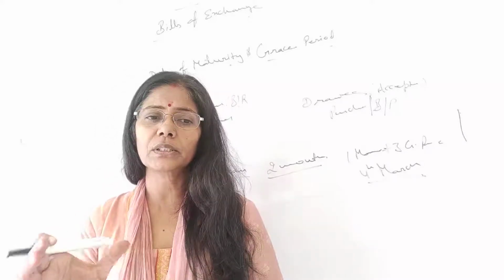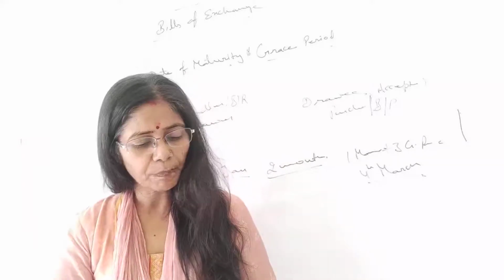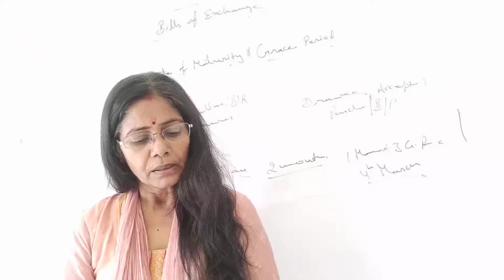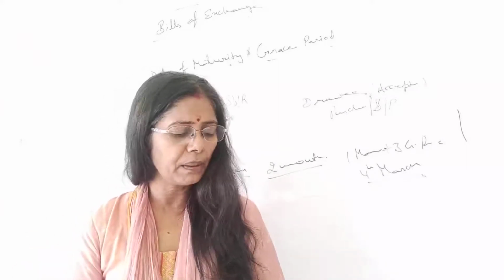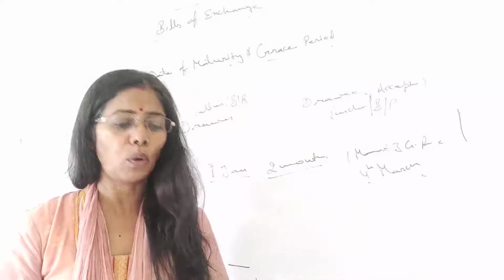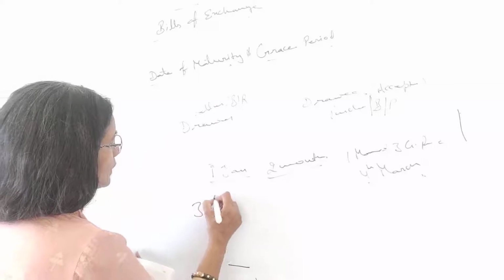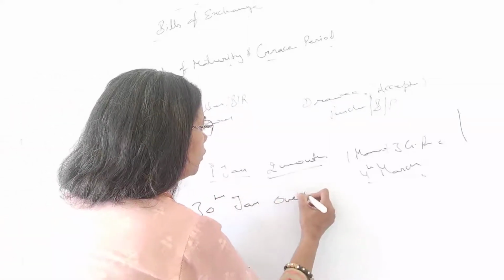There we just take it as the month completed. Let's take an example, you'll understand better. For the dates 29th, 30th and 31st, the maturity date will be the last day of such month. For example, if the bill has been drawn on 30th January for 1 month, so I'm taking 30th January for 1 month.